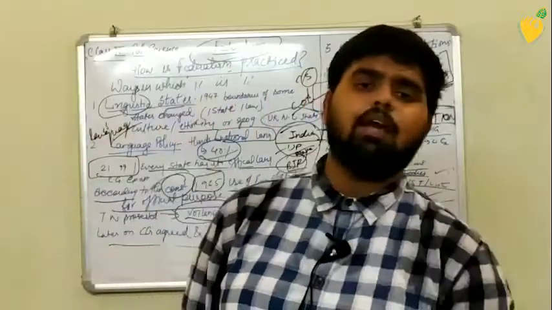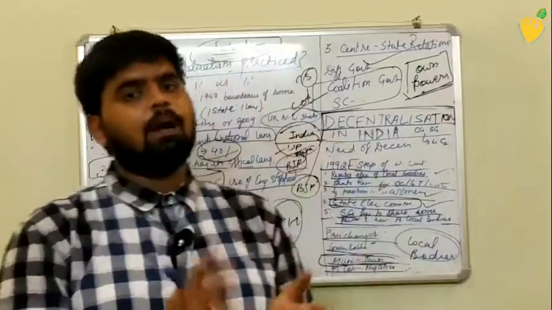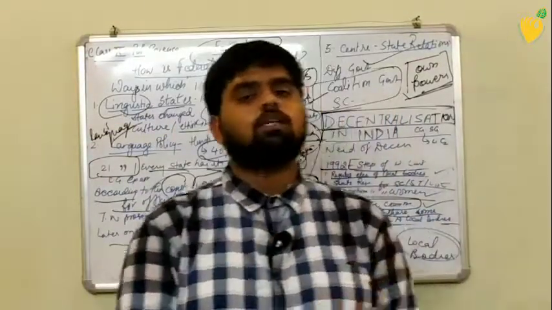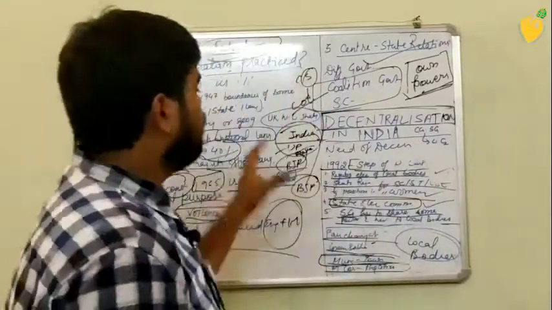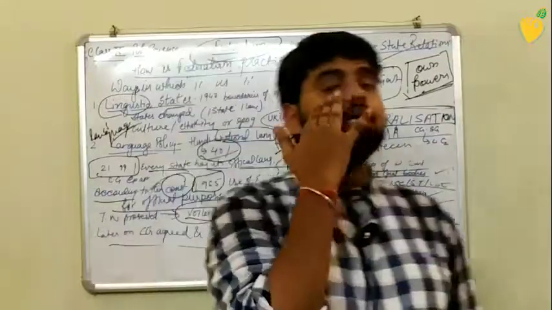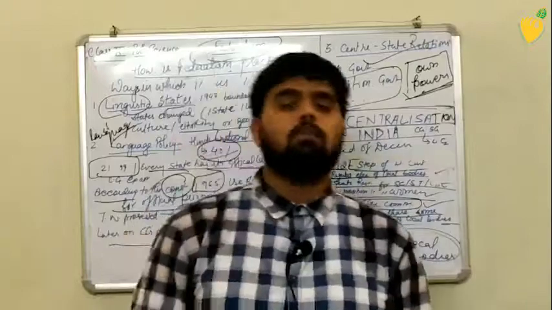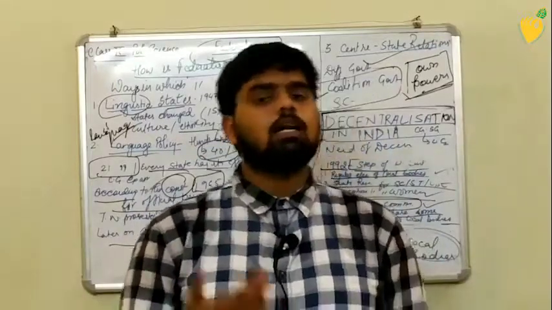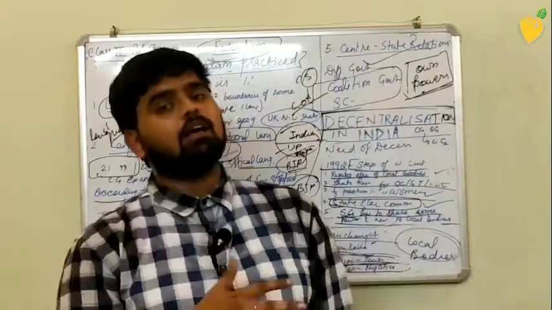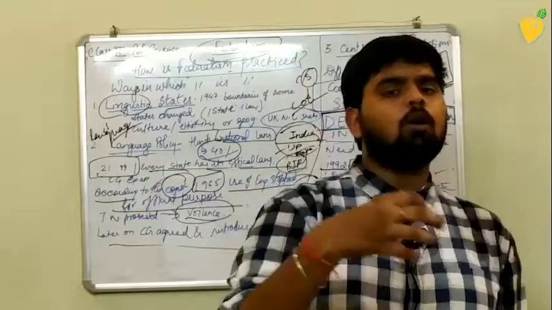This concept has been appreciated by the Supreme Court: when one party is not getting a majority, 2 or 3 parties can come together and make a coalition government. Decentralization in India is also important, because at the local level the central government and state government cannot reach. So local bodies are there to look after everything. There are mayors also, and elections are held for all the local bodies.